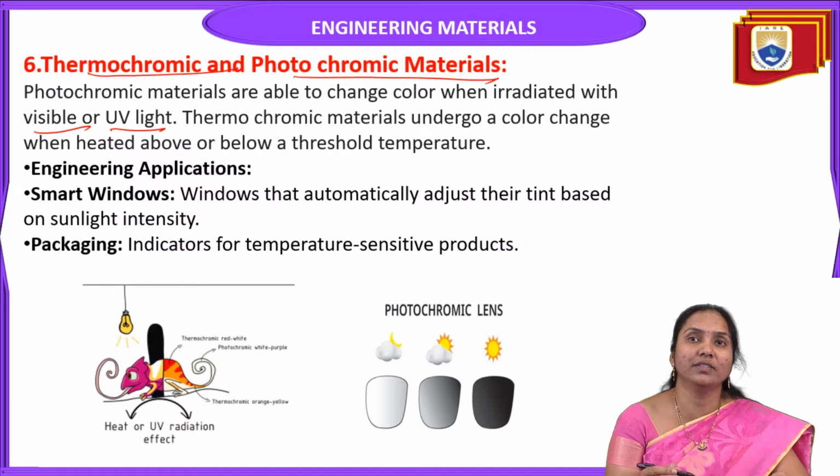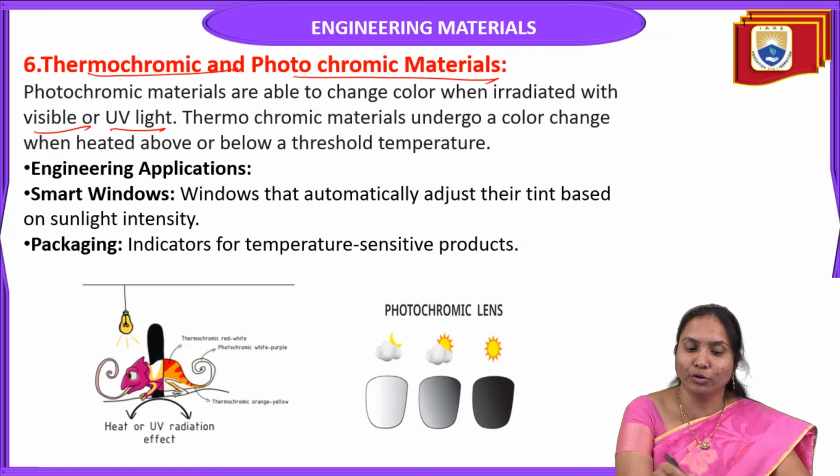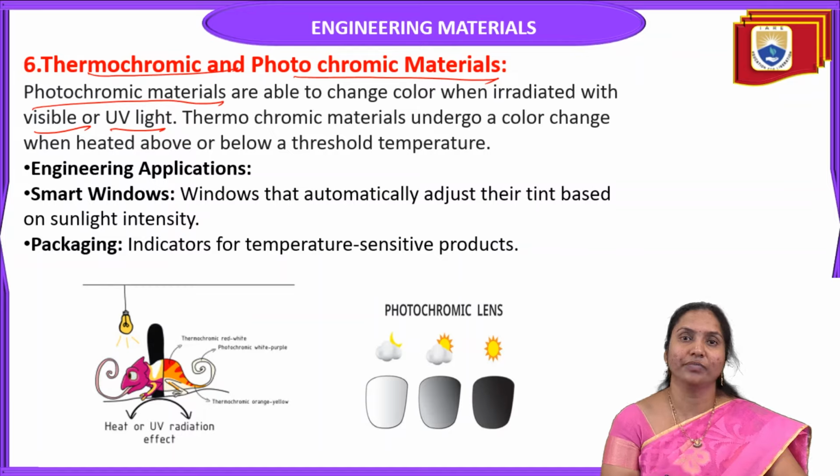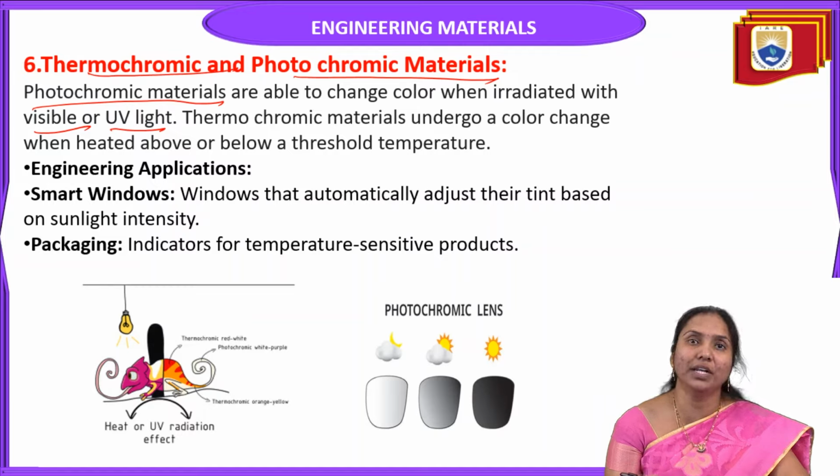When these materials absorb visible or UV light, they change their color. This type of material is called photochromic material.